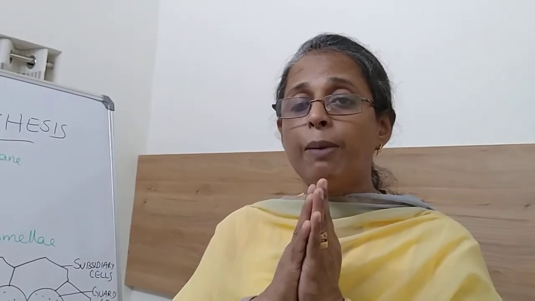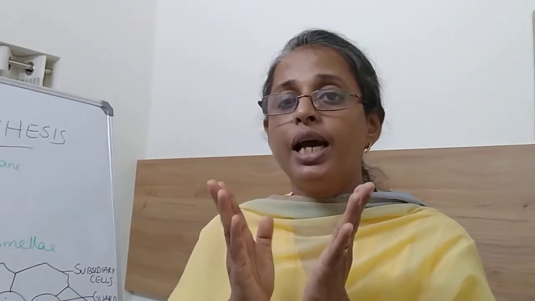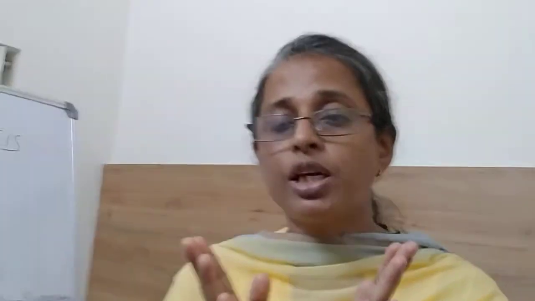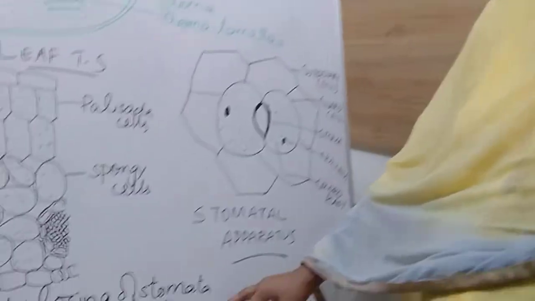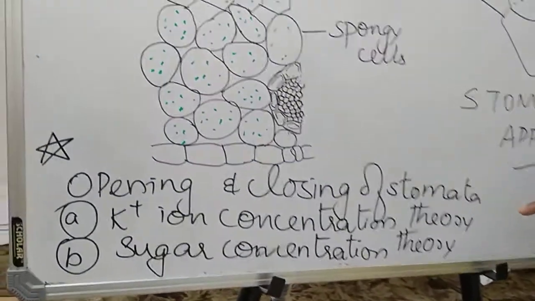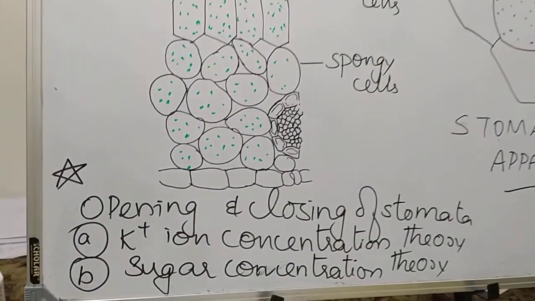During night time, there is no photosynthesis. As a result, energy rich molecules are not present. So reversal of the process takes place, the water is also lost, the turgid cell becomes a flaccid cell, and the closing of the stomata takes place. This is the proposed potassium ion concentration theory.